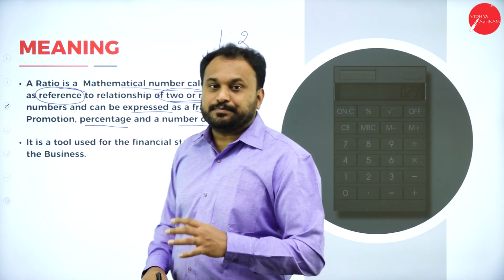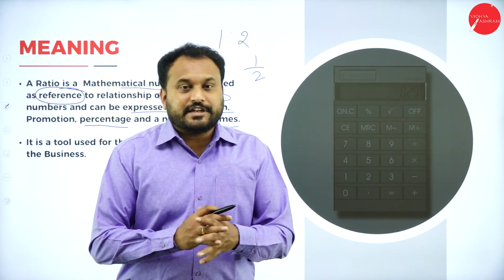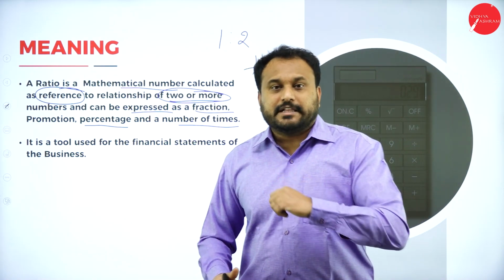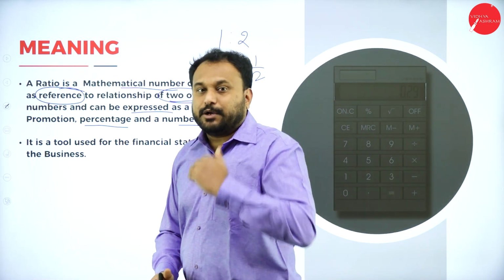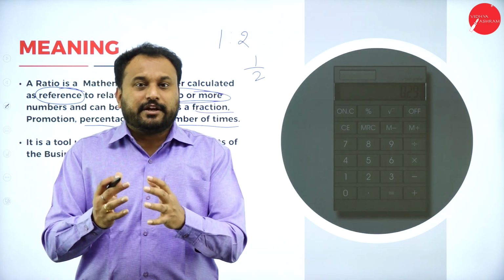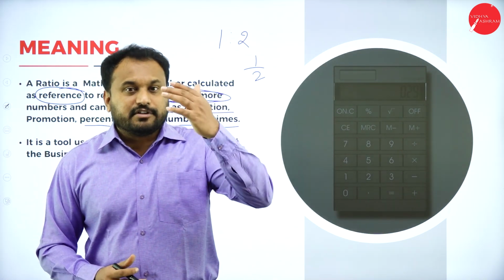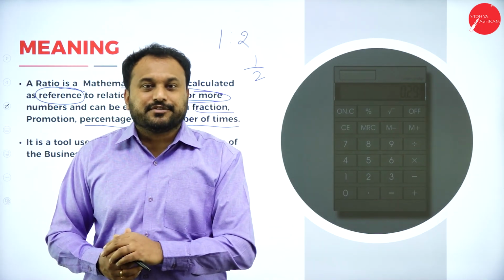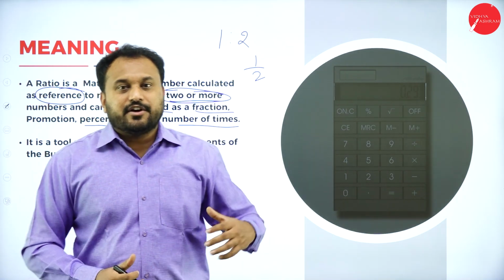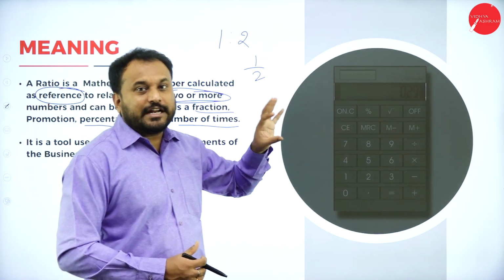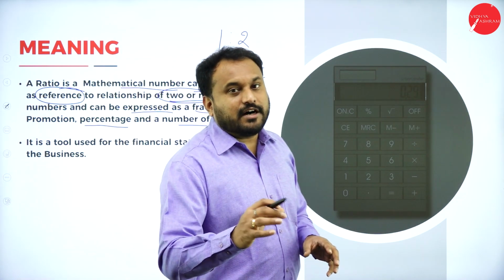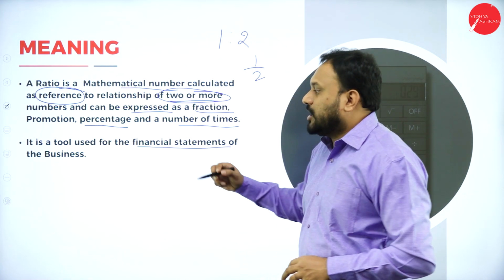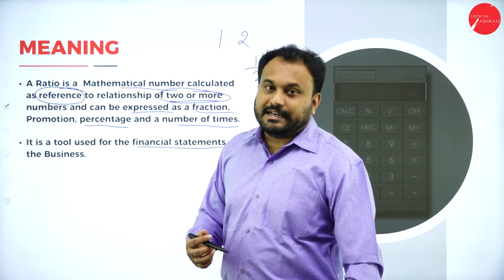And the next part here is, when we studied the analysis of financial statement, we went with the methods of analyzing the financial statement. The first method was comparative statement. Then we went with common size statement and later we went with one more called trend analysis. After those three, we have three more, that is cash flow statement, fund flow statement and ratio analysis. So this ratio analysis is also the method of analyzing the financial statement. That's why it is a tool used for the financial statement of the business. So let's go with the next one.